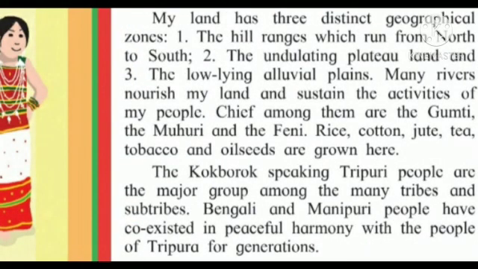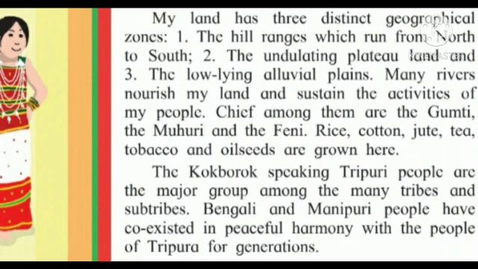My land has three districts. Now what is meant by district? District means an area of a country or a city, especially one characterized by a particular feature or activity. So this land has three distinct geographical zones. First, the hill ranges which run from north to south.